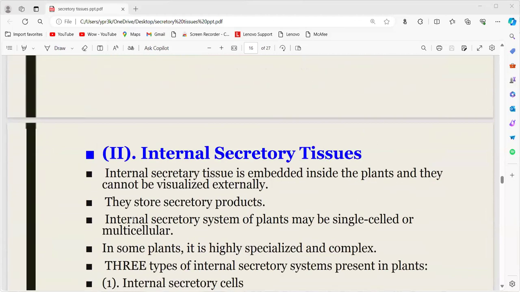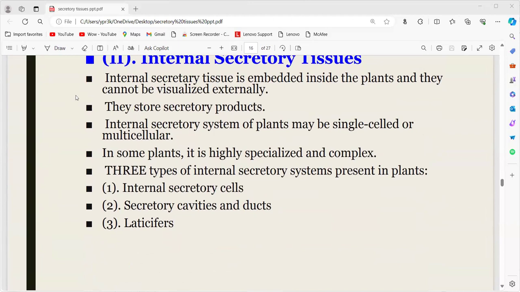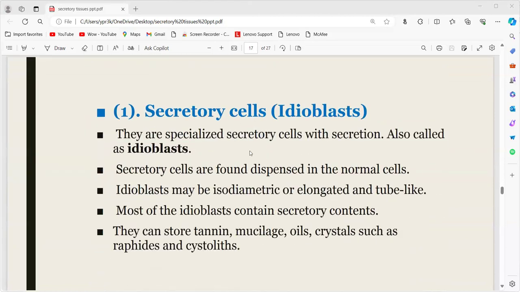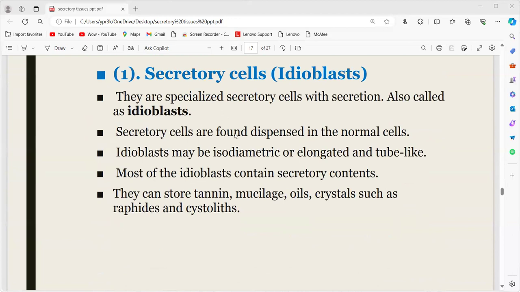Next one is the internal secretory tissue. Here, internal means they are present inside the plant and they can secrete some secretions. These are internal secretory cells, secretory cavities and ducts, and laticiferous cells. Secretory cells are made up of single cells. Another name for the secretory cells is idioblast, and they contain secretory substances like tannins, mucilage, oils, or crystals of salt, sodium carbonates.